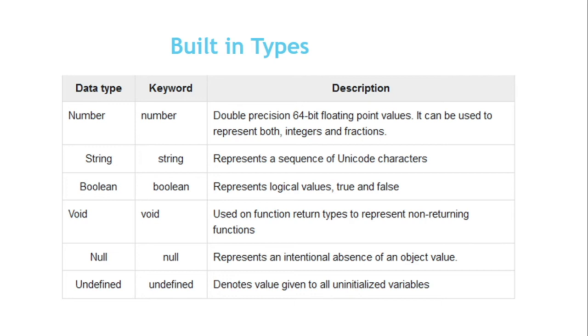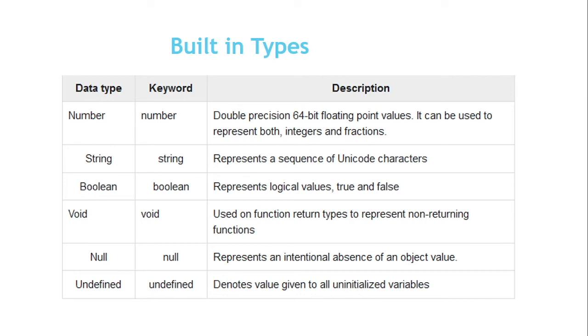The other data type is Boolean. Boolean will allow only the logical values true and false to be stored inside that variable. The other one is void, which is used when nothing is returned. When we don't want to return anything from a function, we define the type of that function as void.